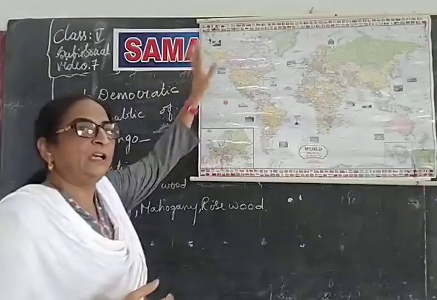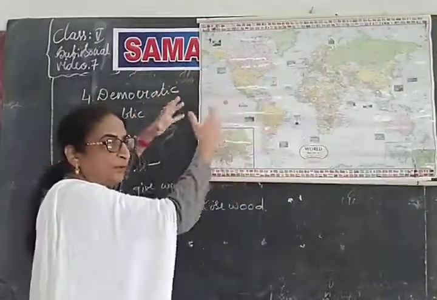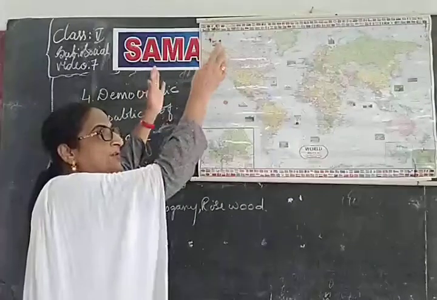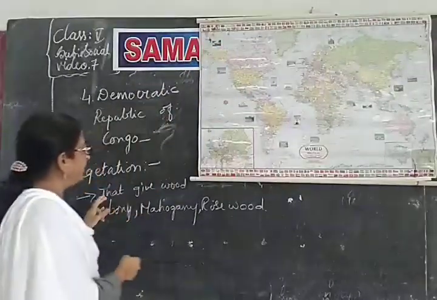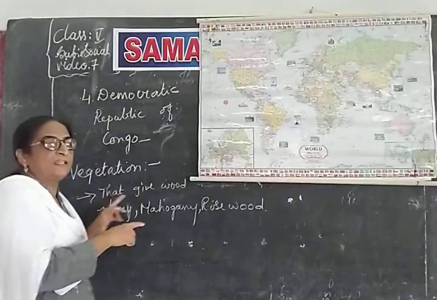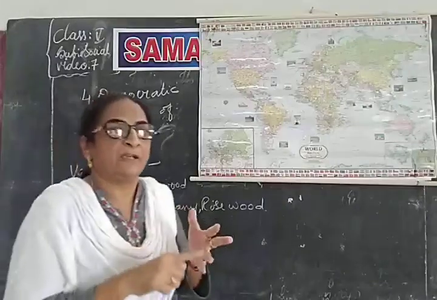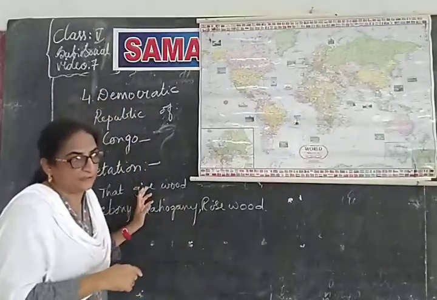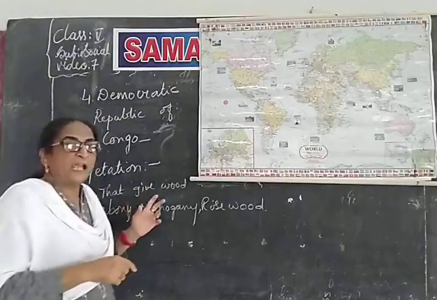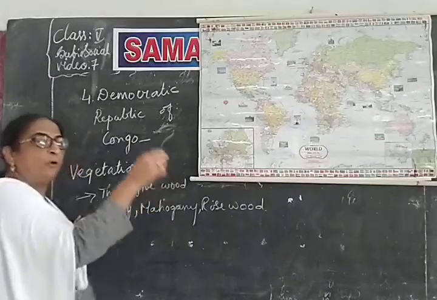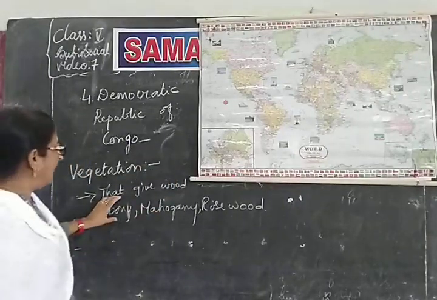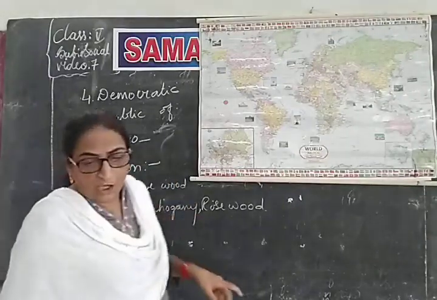They cover the whole trees. They come together and cover the whole part so that the sun's rays don't reach the ground. So, in that way, not only these tall trees, we have creepers there, we have climbers there, we have types of shrubs also. And moreover, the type of trees that are found in this forest are ebony, mahogany and rosewood.